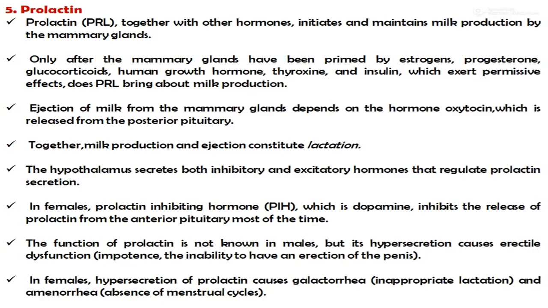Ejection of milk from the mammary glands depends on the hormone oxytocin, which is released from the posterior pituitary. Together, the milk production and the ejection constitute lactation.